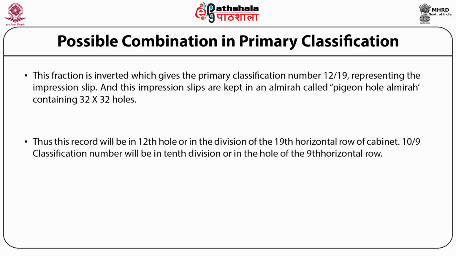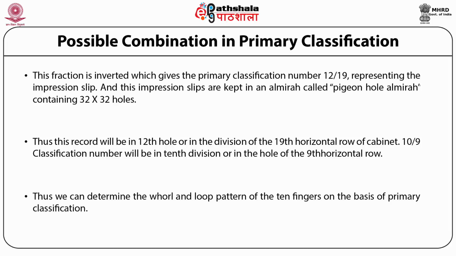Thus, this record will be in the 12th hole or in the division of the 19th horizontal row of the cabinet. A 10 divided by 9 classification number will be in the 10th division or in the hole of the 9th horizontal row. Thus, we can determine the whorl and loop pattern of 10 fingers on the basis of primary classification.